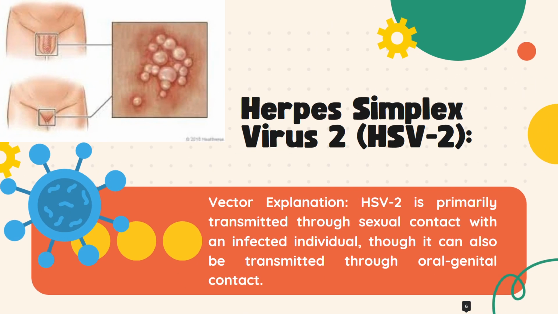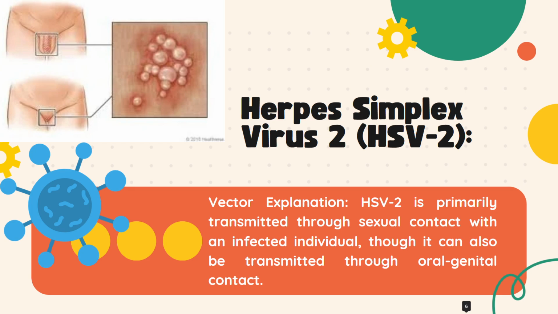So, the next one is the herpes simplex virus 2. It is primarily transmitted through sexual contact with an infected individual, though it can also be transmitted through oral genital contact. So consider a scenario when someone with genital herpes engages in sexual activity with another person. Through skin-to-skin contact, the virus can spread to the partner, resulting in HSV2 infection.